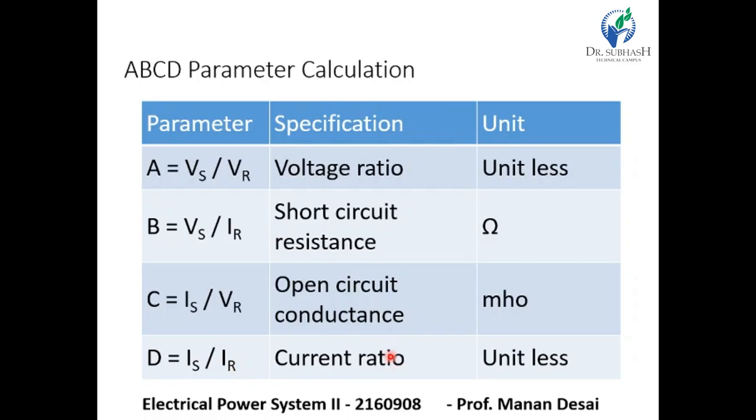So it's a current ratio and it's a unitless quantity. So A and D are dimensionless or unitless parameters. B and C have units. B has ohm and C has mho.